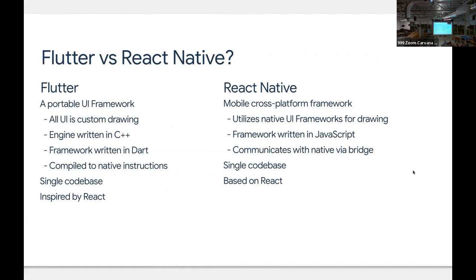So React Native is a mobile cross-platform framework. This means that it allows you to build a native application from a single code base, and React Native allows you to write your React application code and provides this bridge to bridge your JavaScript into native code. So when your users get the end product, they see a native experience. They look at a button, at a text box, at a widget, and it looks native, it behaves native because it is native.